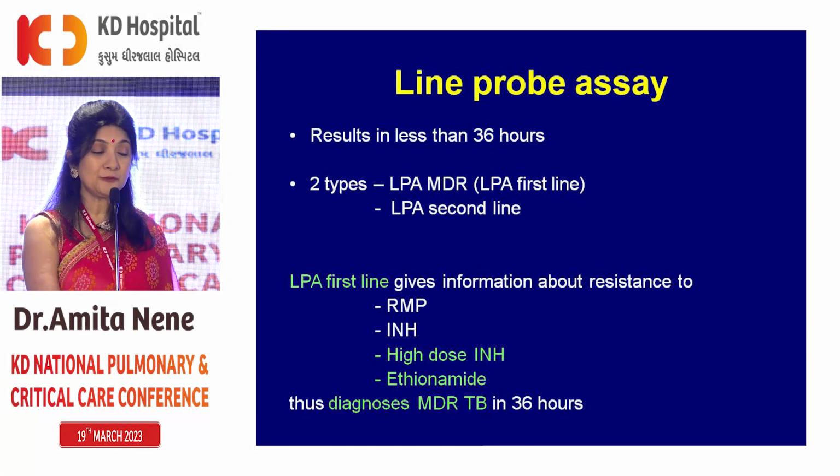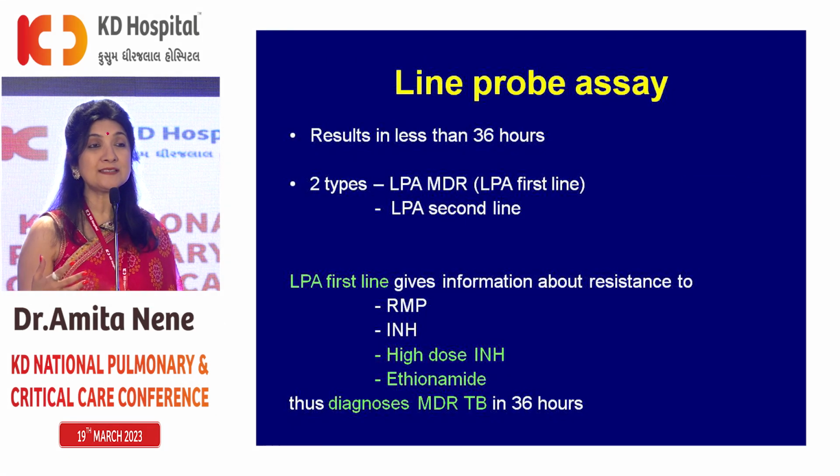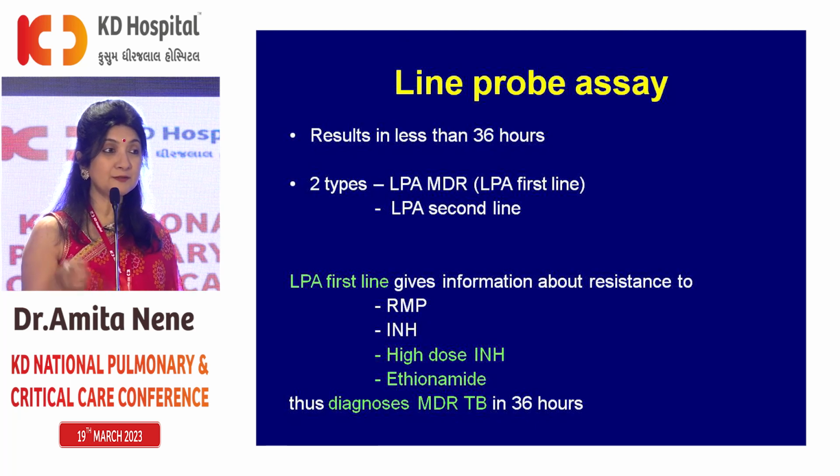After this, I'd like to come to line probe assays. Line probe assays are unfortunately not very extensively used, but they are absolutely fantastic in diagnosis of TB. We have LPA first line, which tells you about resistance to INH and rifampicin. It also tells you about resistance to ethionamide and high dose INH.